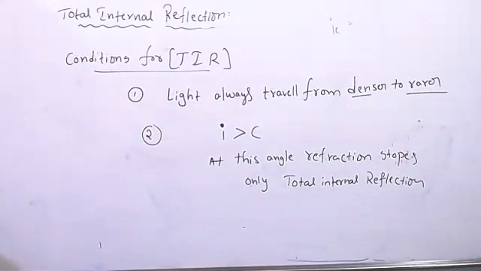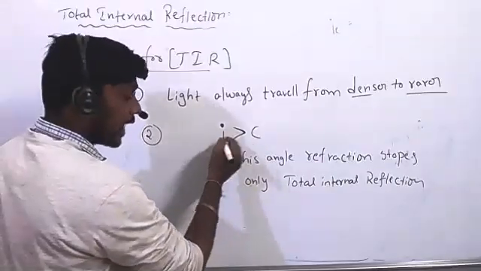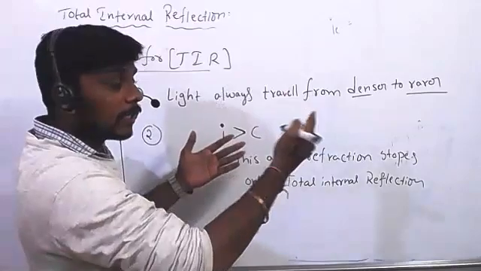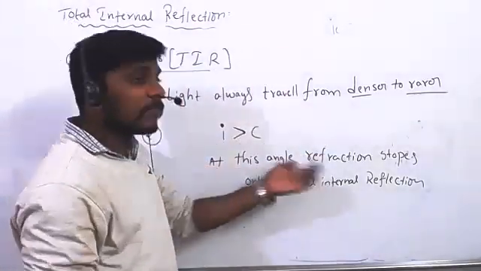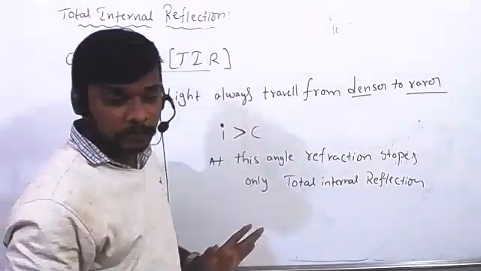Am I clear? Yes, sir. This angle is more than the critical angle. If the angle is more than the critical angle, total internal reflection takes place and refraction stops.